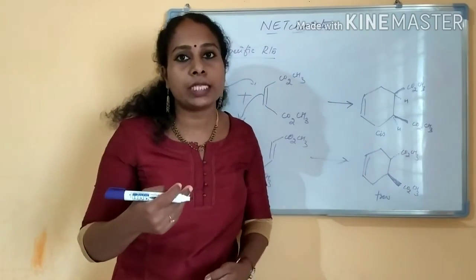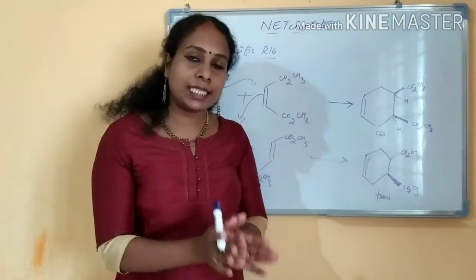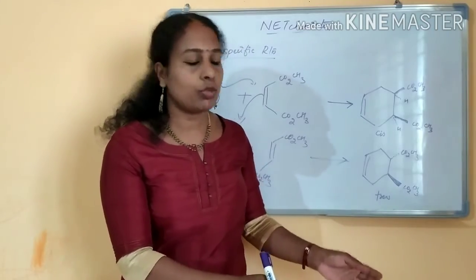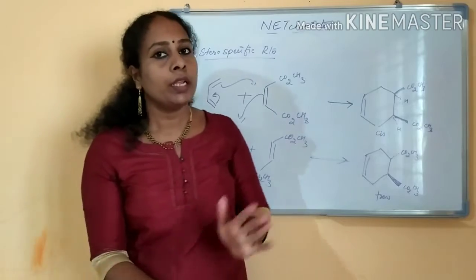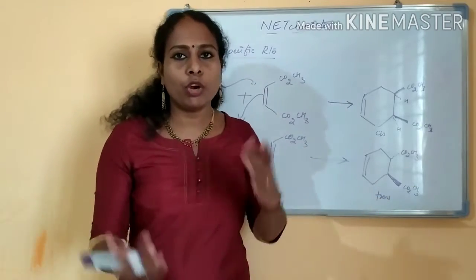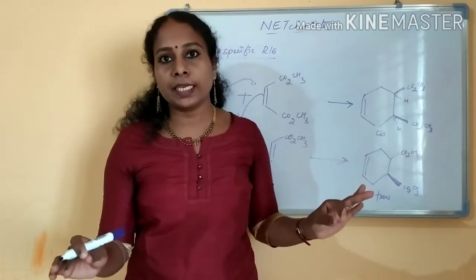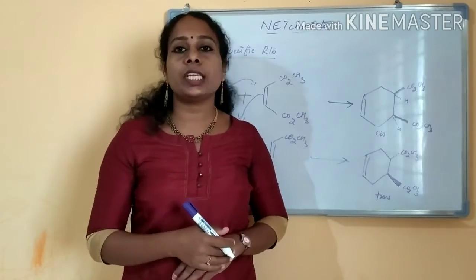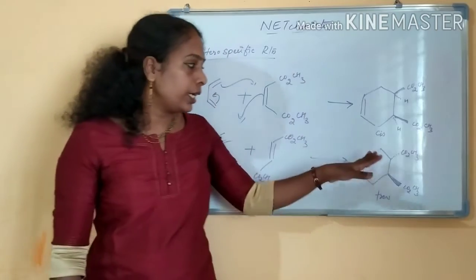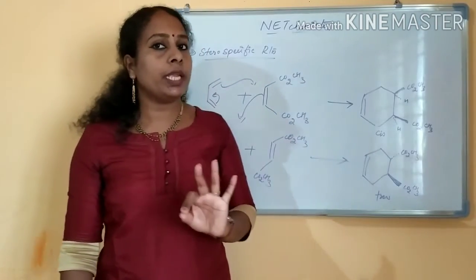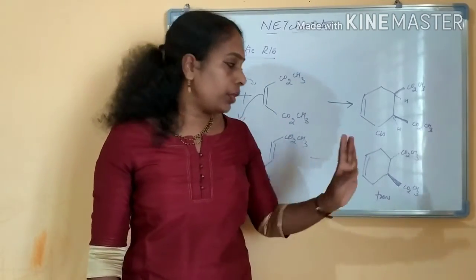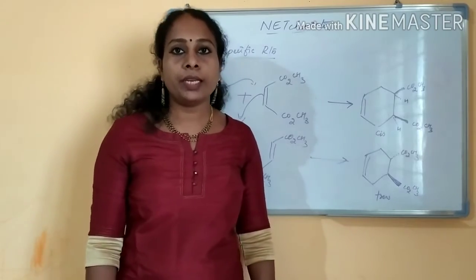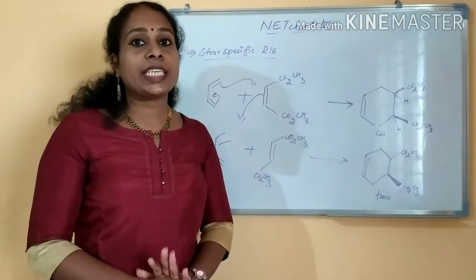If your dienophile is a cis isomer, you will get the cis isomer, and if it is a trans isomer, you will get the trans product. Already we have studied that all pericyclic reactions are stereospecific, isn't it? Cycloaddition is also a pericyclic reaction. The Diels-Alder reaction also obeys the stereospecificity of the product. Okay, clear? Next we will see endo addition and exo addition.